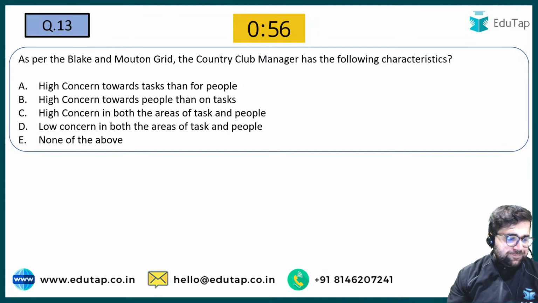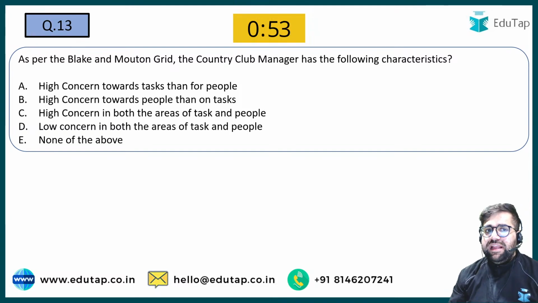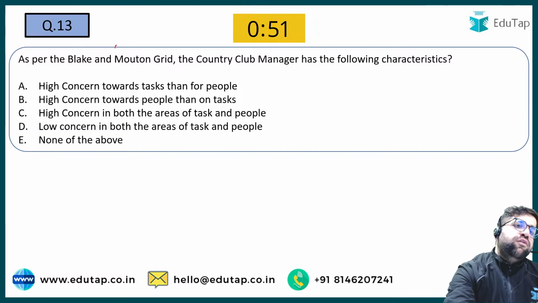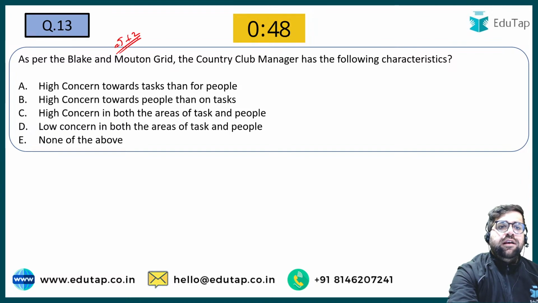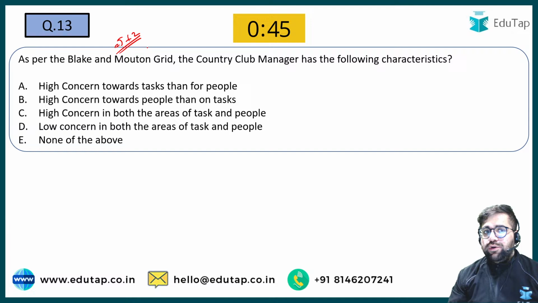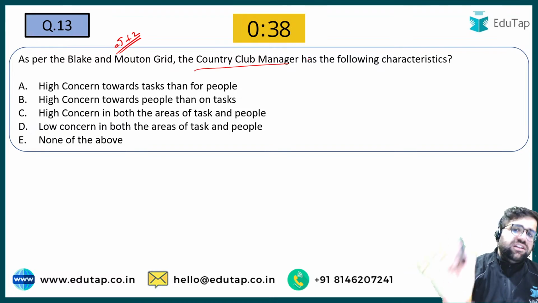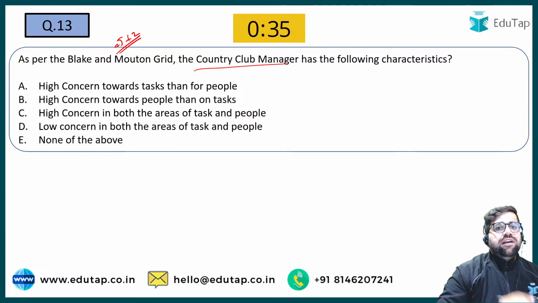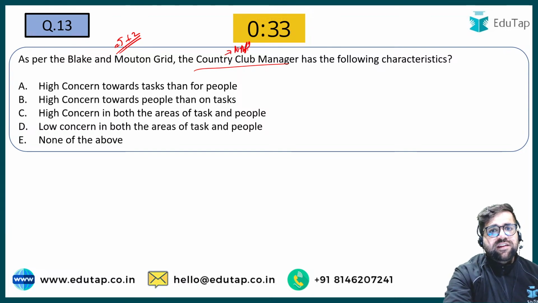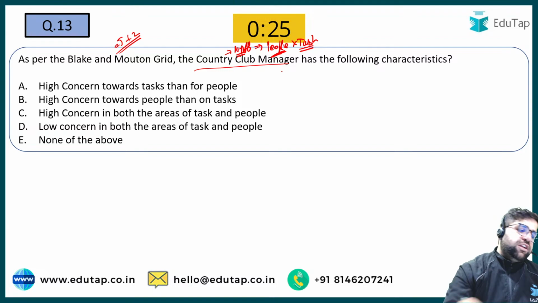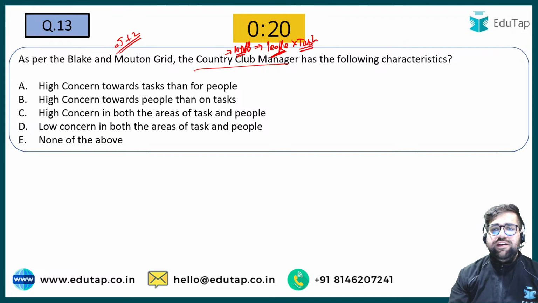Question number 13. As per the Blake and Mouton grid, Blake and Mouton have given you 5 types of leadership. Later on 2 more were added, so in total there are 7, but whenever the words are Blake and Mouton, you have to say 5 only. A country club manager has the following characteristics. A country club manager is driven by a need for appreciation. He will definitely give priority to the people. He will not give priority to the task. So search for an option wherein people are given higher priority and task is given least priority.